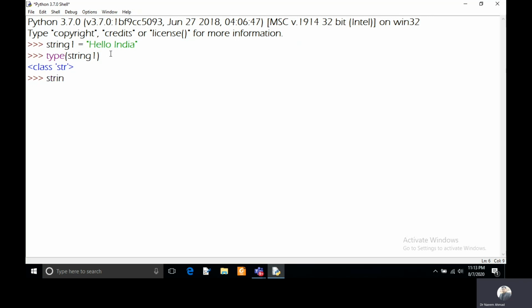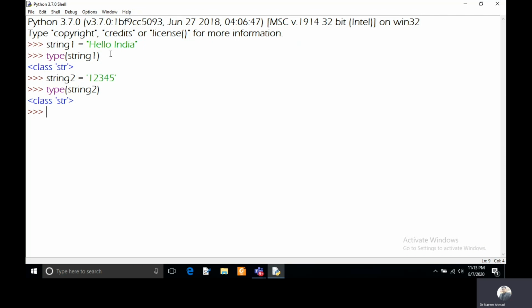You can take an example. I'm taking the number 1, 2, 3, 4, 5 in single quotation marks. It will also be a string. And if you want to check the type of this variable, you can use the type function. Then it is showing that it is also a string.